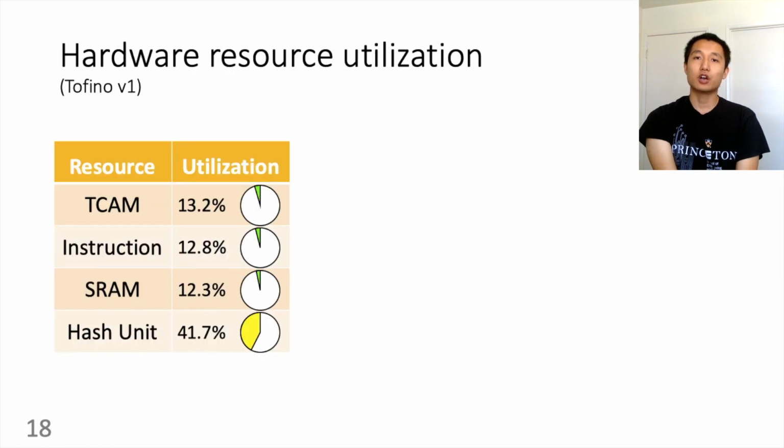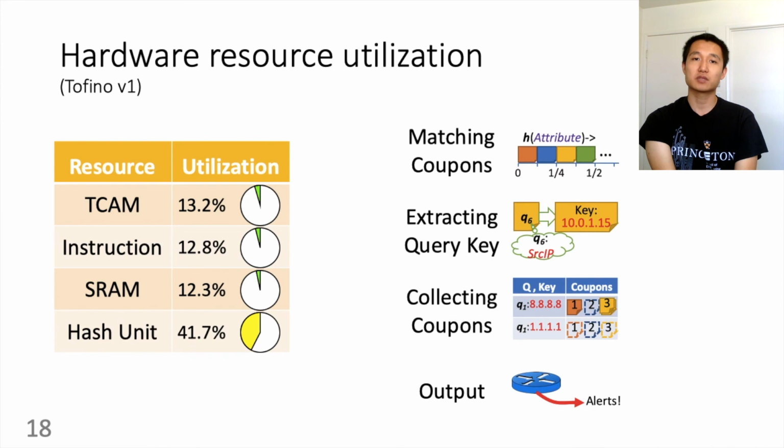Now, let's check the hardware resource utilization for a data plane program running on the first generation commodity programmable switch on the market. BeauCoup didn't use more than 50% of any of the resources. The switches perform many tasks beyond monitoring telemetry, and hopefully we can share the switch with other tasks. To provide more context, we divide our data plane program into 4 functional components: matching coupons, extracting query key, collecting coupons into memory, and finally the output, sending alerts.